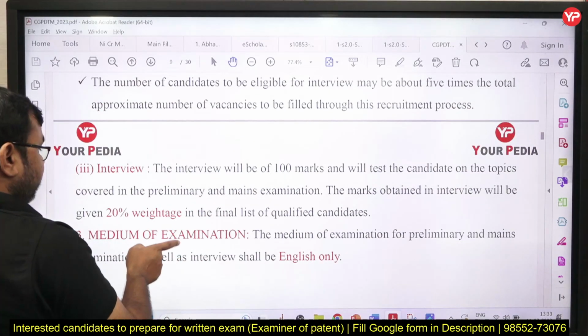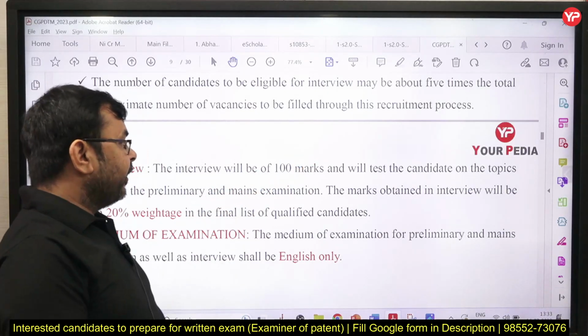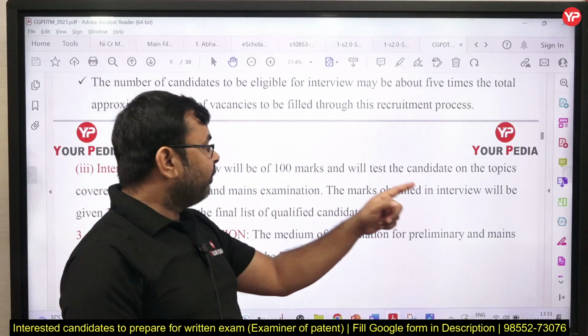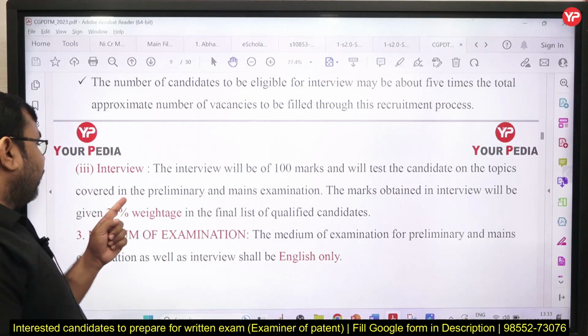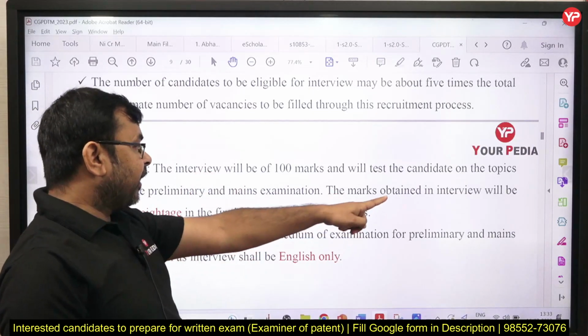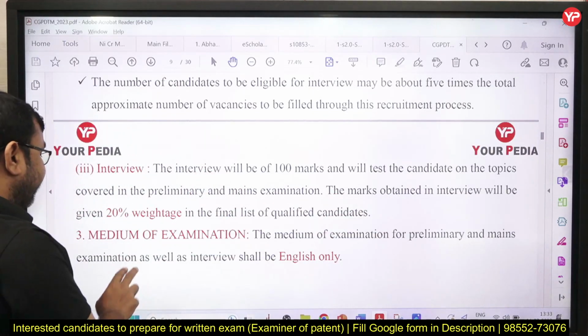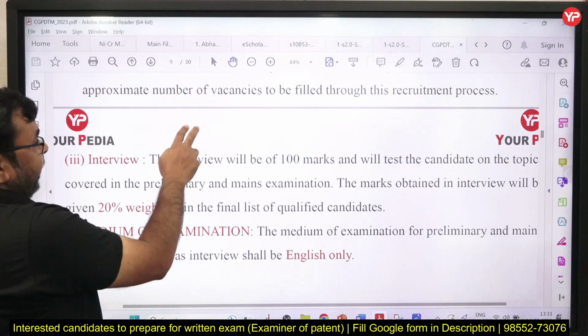Next, the third stage, that is the interview. The interview will be 100 marks, and it will test the candidate on the topics covered in the preliminary and mains exams. The marks obtained in the interview will have 20% weightage, and the weightage of the written exam is 80%.